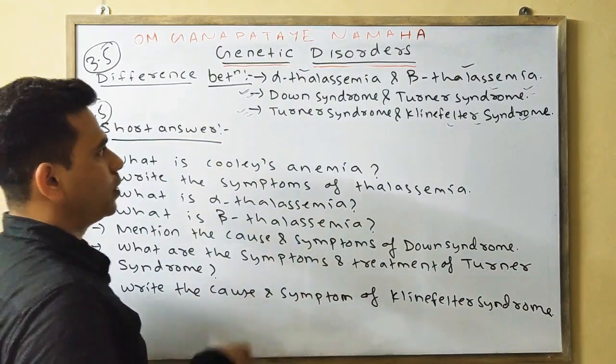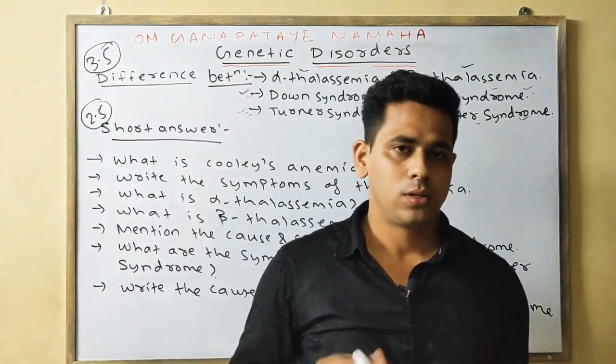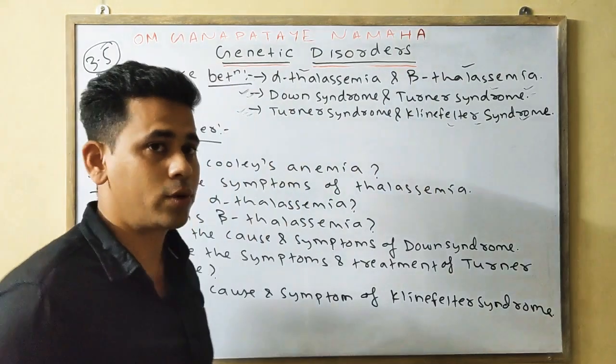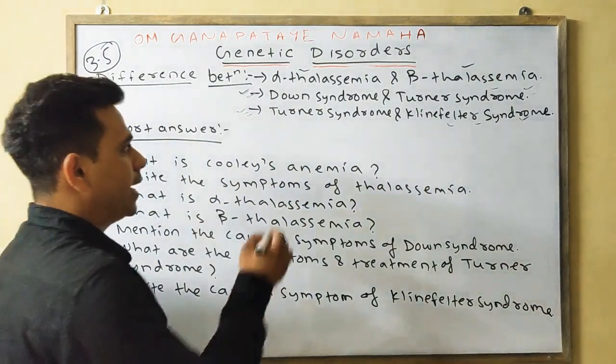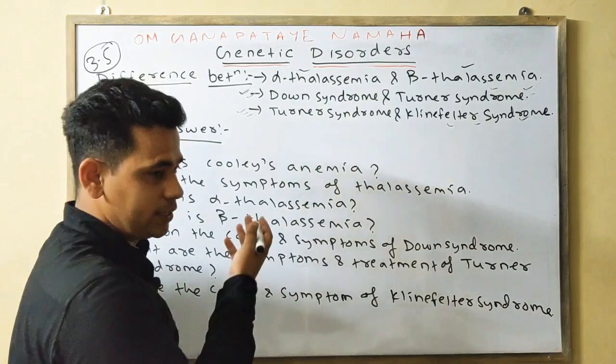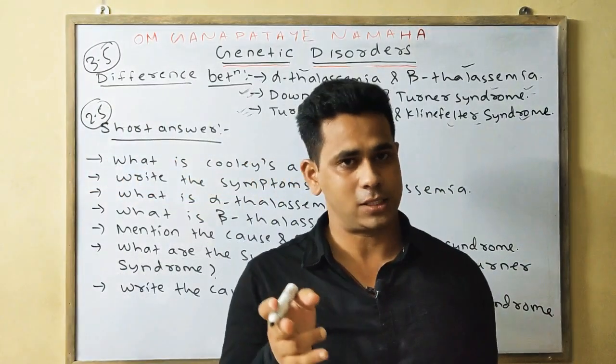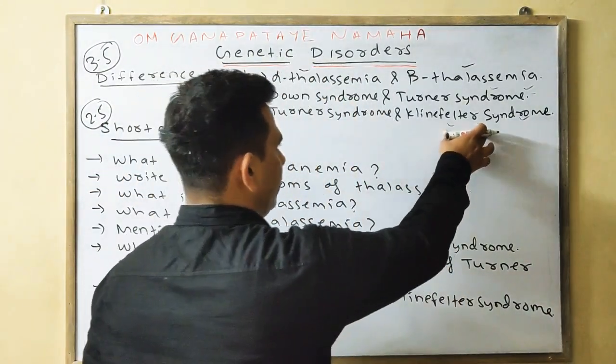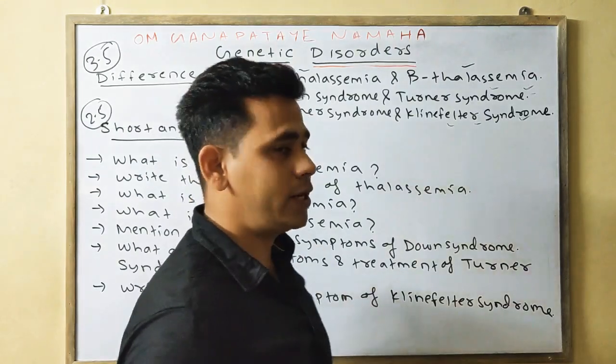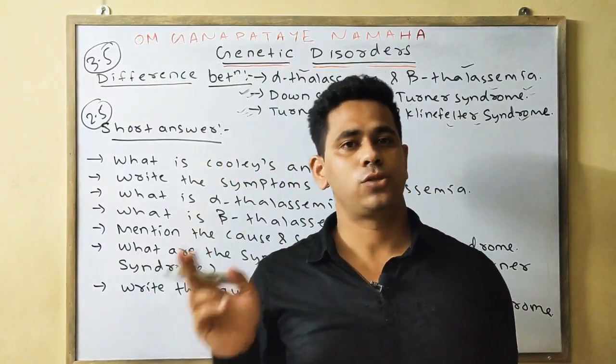Next point, the chromosomal complement. In Turner syndrome you can write 45, X0, whereas in Klinefelter syndrome you can write 47, XXY.